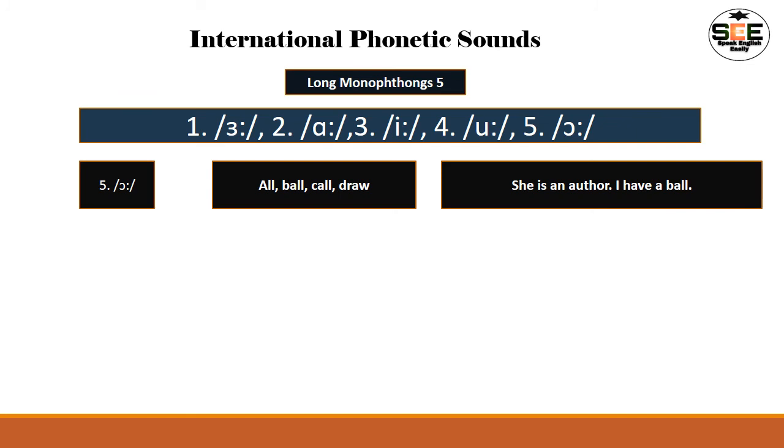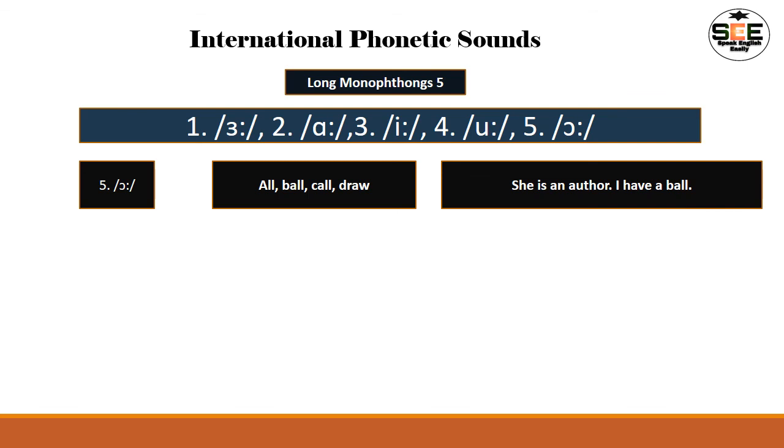It will be very helpful for us to understand. All. It is not the short sound, it is all. It is ball. The o sound should be produced, right? Call, draw. Some non-native English speakers produce the wrong pronunciation of this sound. So actually it is all, it is ball, it is call and draw, right? This is the correct pronunciation.